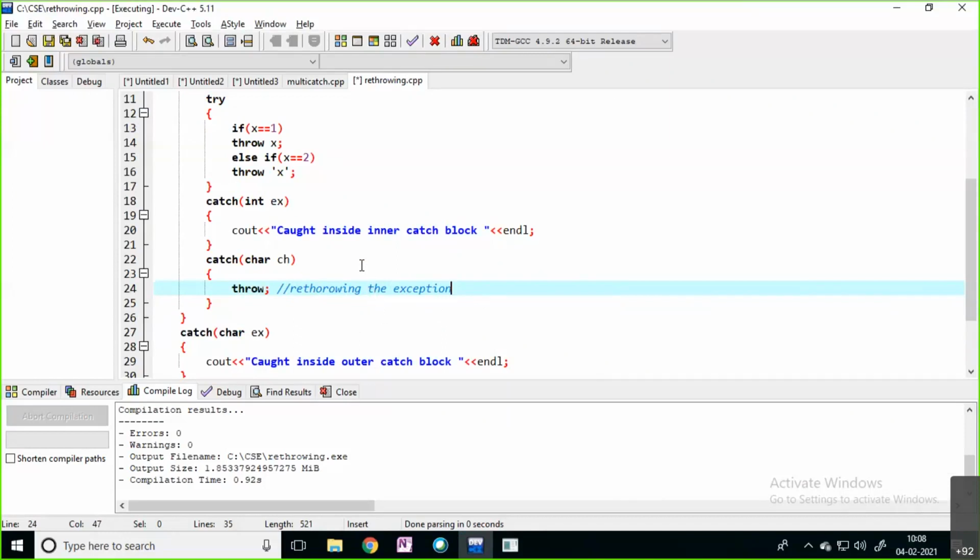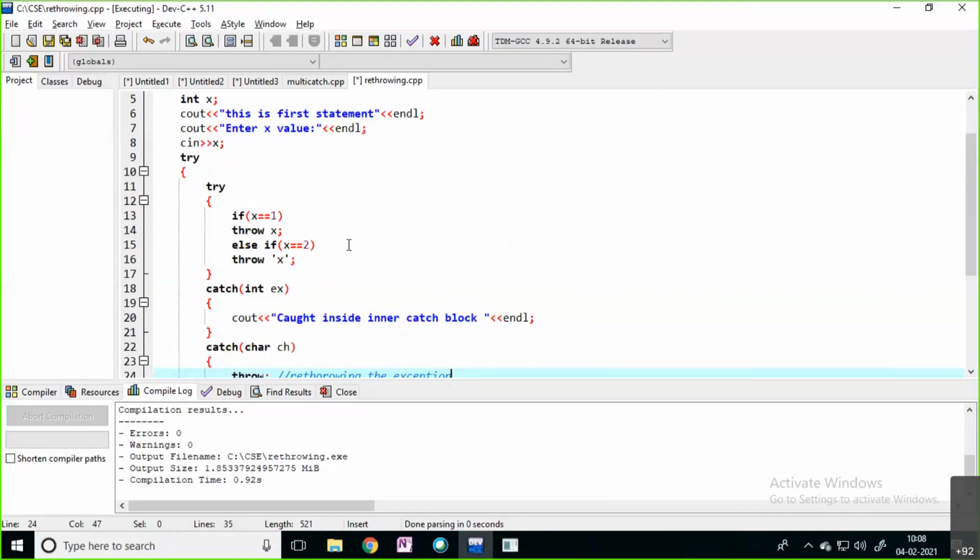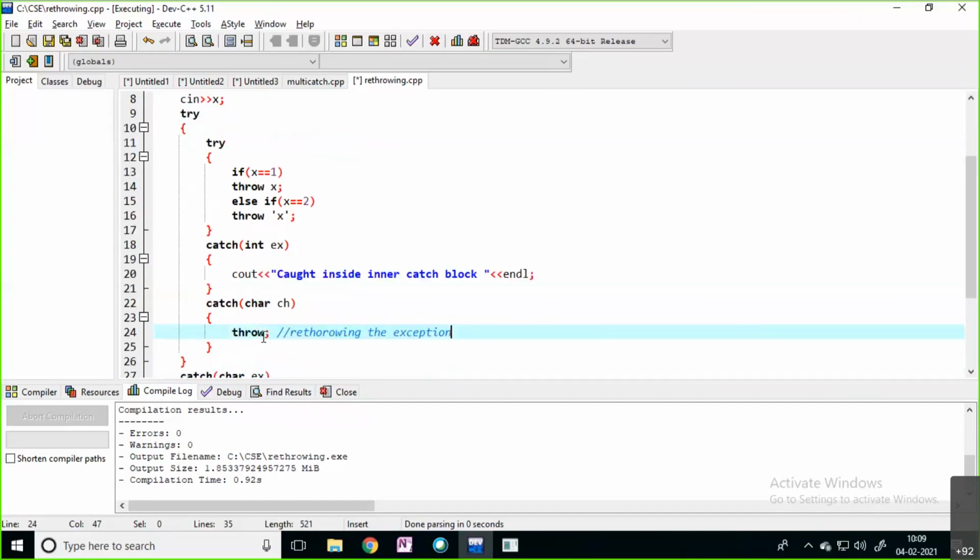Actually, in the first case, it is raising an integer type exception. In the second case, it is raising a character type exception. For the character type exception, you are not handling inside the inner try block. Instead of handling, you are simply rethrowing the exception.